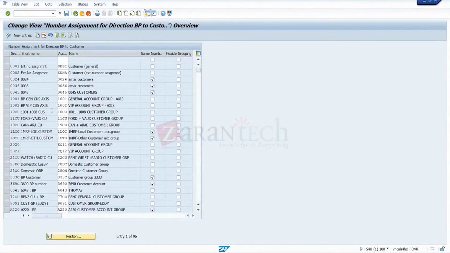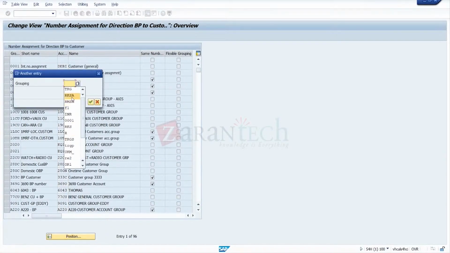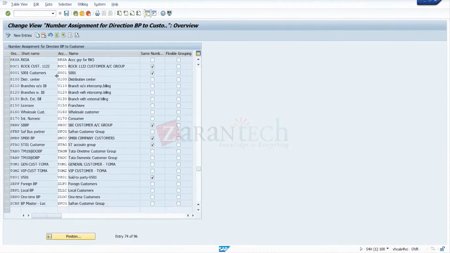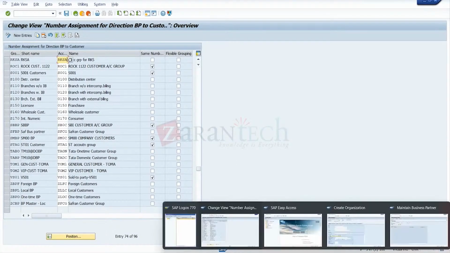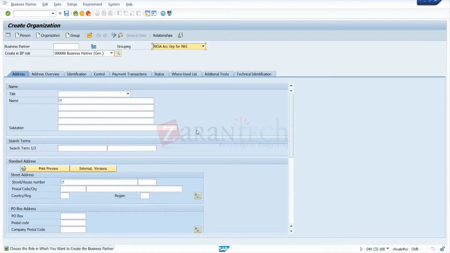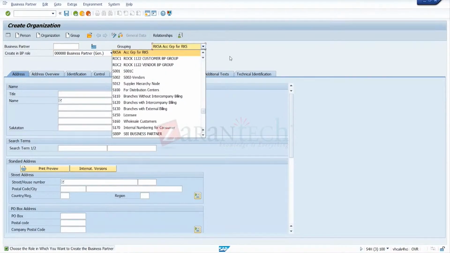We made one group, so you can see that. For example, we made RKSA. You can see these are both the groups. This is for the general role. This is for the customer role. Once you assign these two groups here, during the creation of BP, we'll get two numbers, one for the general role, one for the customer role. So the understanding is that this is only for the number range assignment. When you make the customer's data, some code should be assigned to the customer. That is done through account grouping.